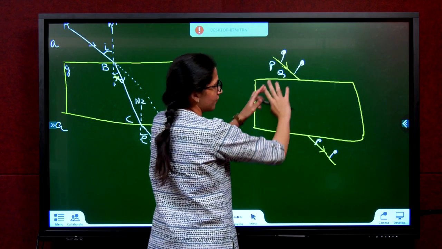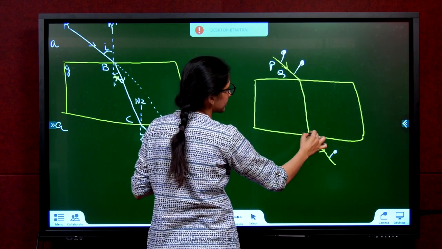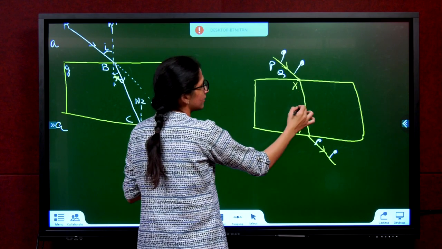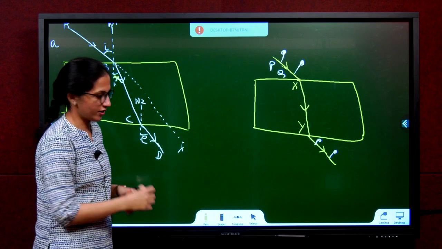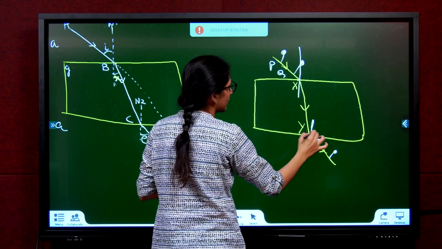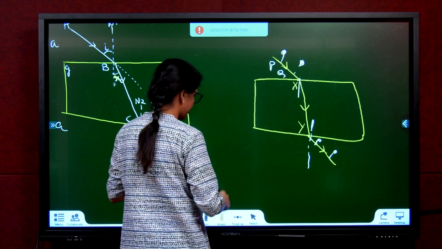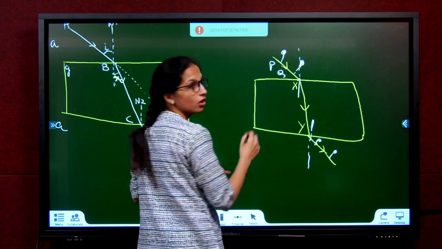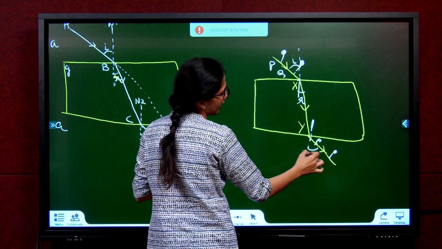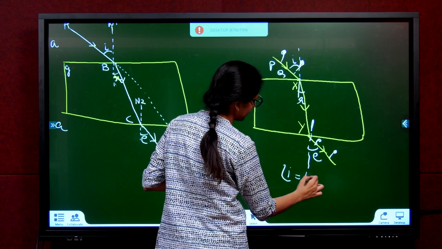You should have the outline of the glass slab. Now, join these 2 pins. Let's say this is X and this is Y. Join these 2 points. This will show the refracted ray. If you draw a normal at X and a normal at Y, it should be dotted. You will find this is the angle of incidence, angle of refraction and angle of emergence. If you measure I and E, you will find angle I equal to angle E.